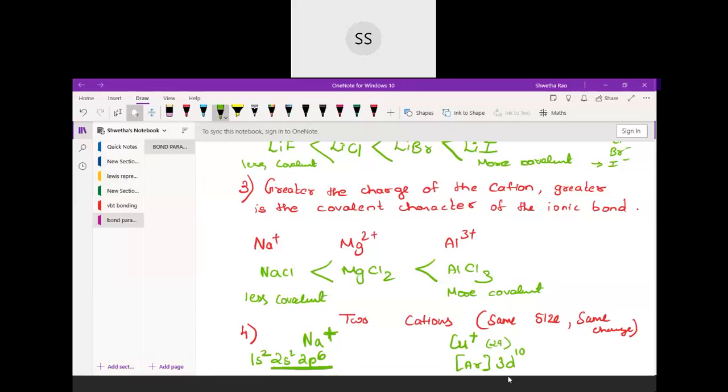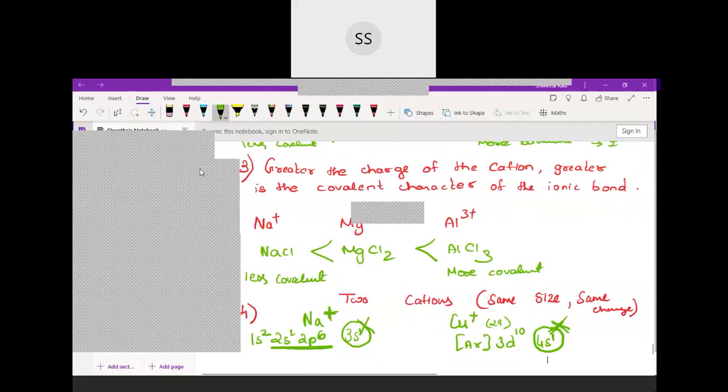Now come to copper. Copper's atomic number is 29. It was an exceptional case, if you recall from the structure of atom, and I told you it is important. So the electronic configuration is argon, then 3d10, and then 4s1. From that 4s1, one electron has been lost because it is in the +1 oxidation state.